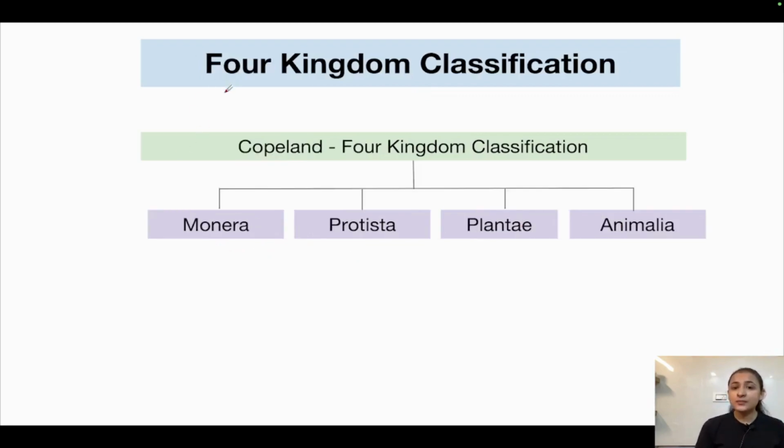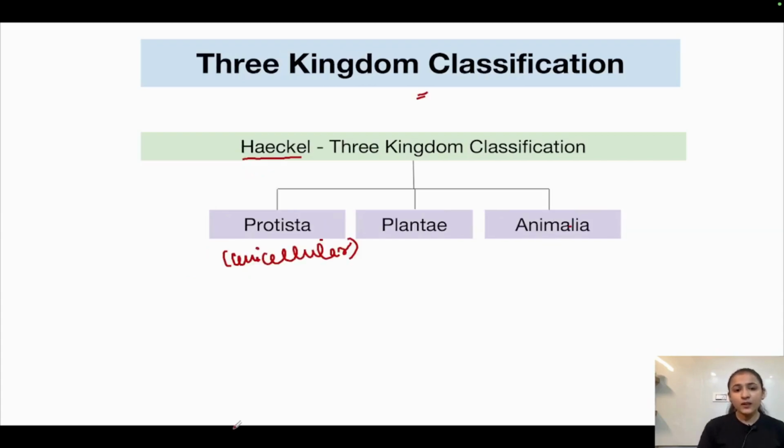Then came the four kingdom system of classification, which was given by Copeland. He took out one more kingdom, that is kingdom Monera. Now kingdom Monera included all prokaryotes. Here unicellular organisms were present, but this did not distinguish between prokaryotes and eukaryotes, right?